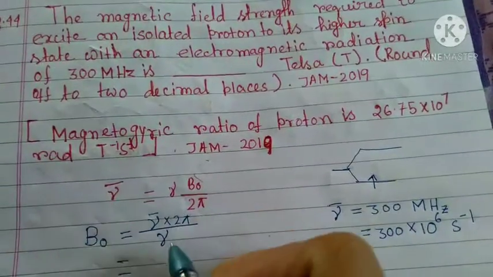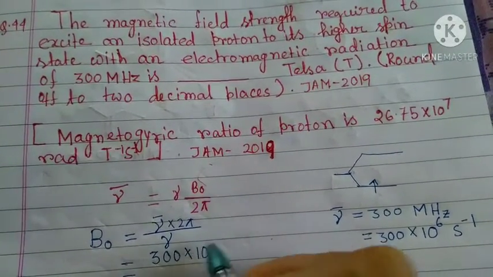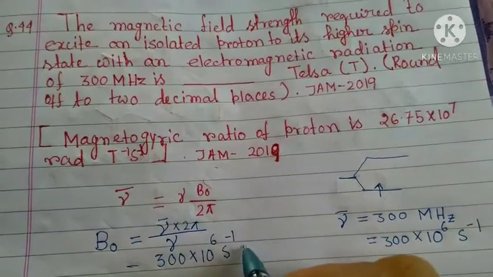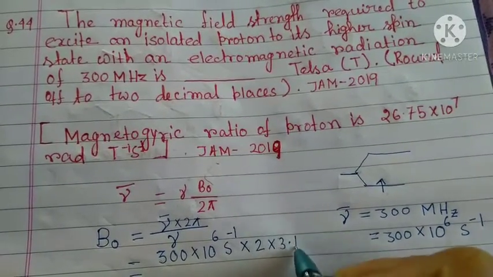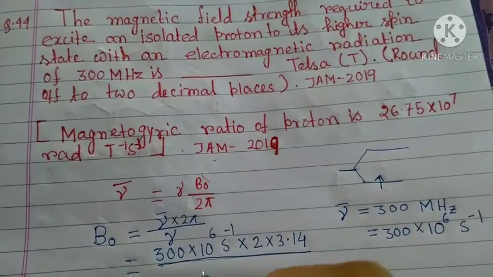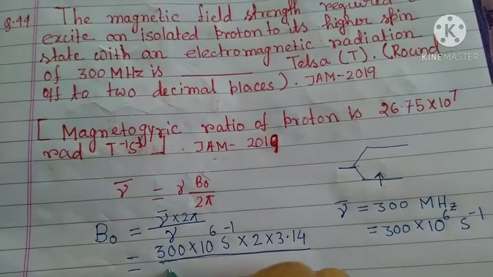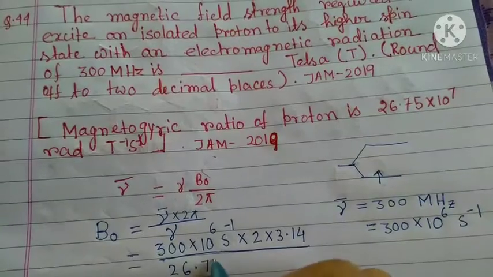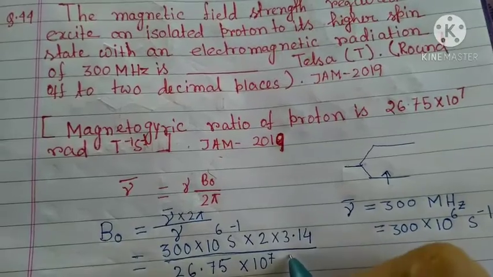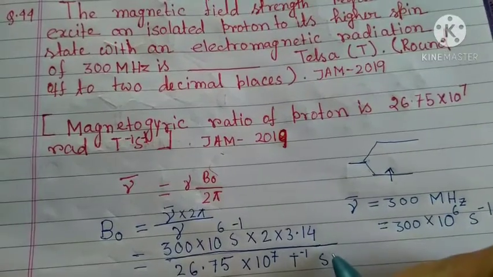So here we put 300 into 10 to the power 6 second inverse, into 2 into 3.14 for pi, divided by the value of the magnetogyric ratio, that is 26.75 into 10 to the power 7, in Tesla inverse second inverse.